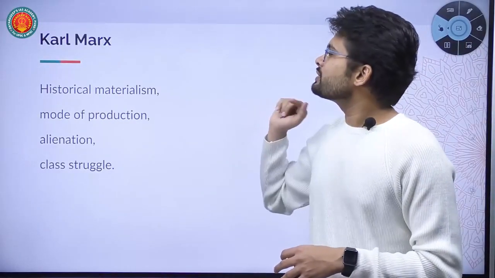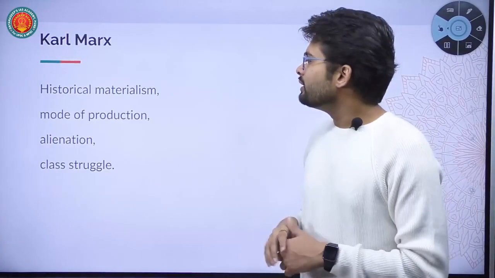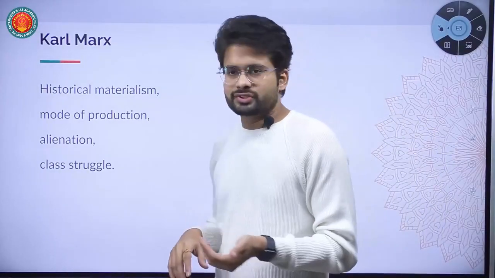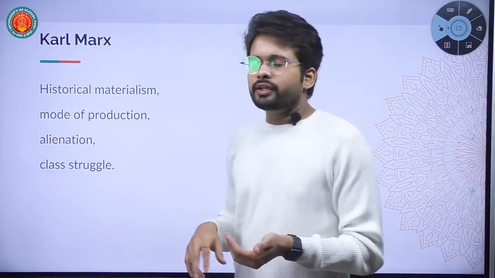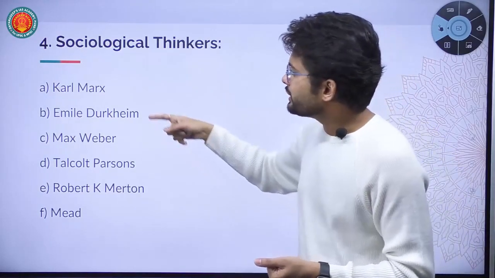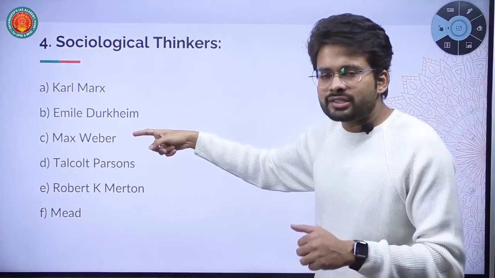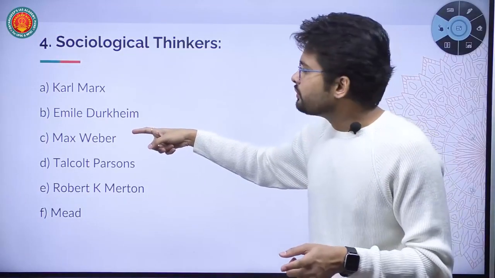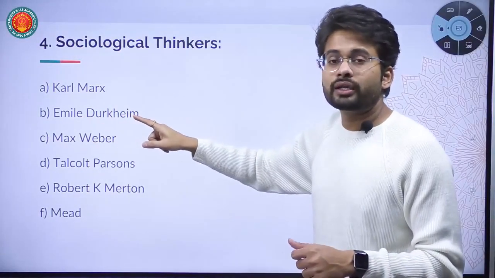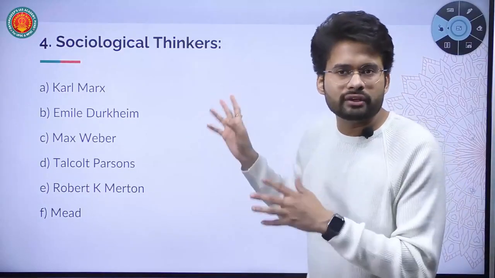Let's discuss the syllabus that is given for Karl Marx: historical materialism, mode of production, alienation, and class struggle. If you observe the sequence of the sociological thinkers in the syllabus, it is Marx, Durkheim, Weber. But any systematic study will first study Emile Durkheim and then Karl Marx. That is again an innovation in our syllabus, called Abhutpurva, which I will reveal in the last phase.